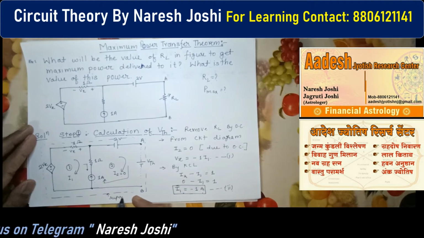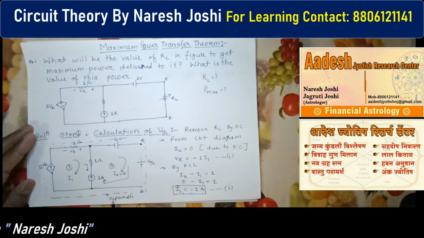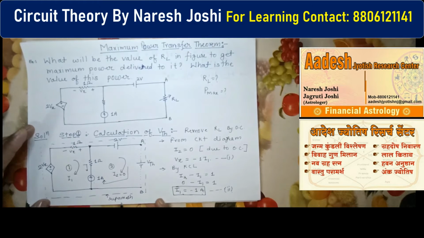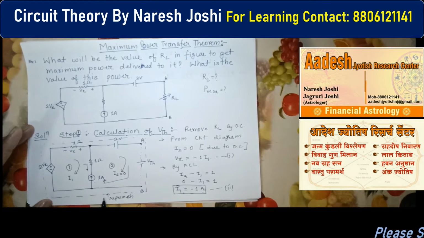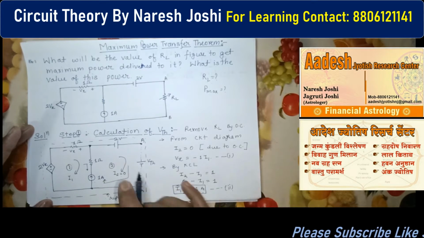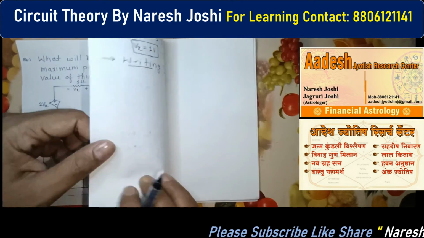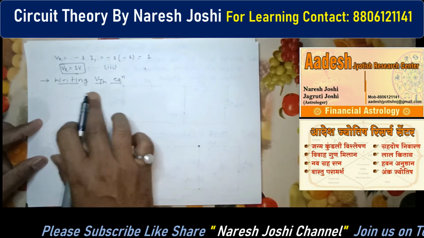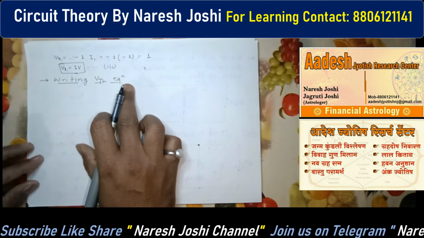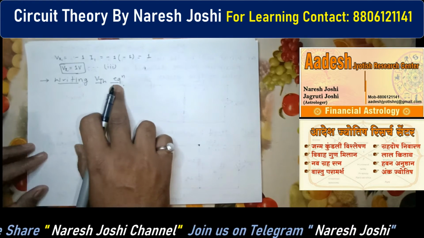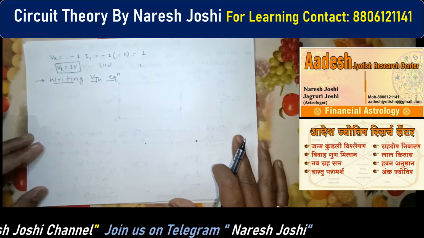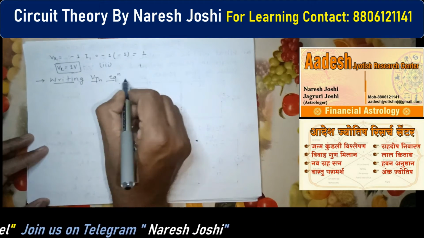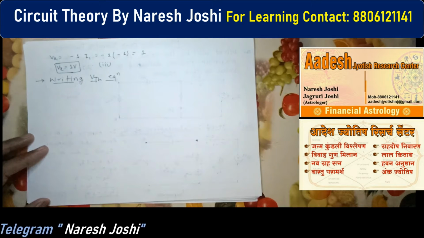Okay, why are we applying KVL to the super mesh? Because for the calculation of VTH, only for the calculation of VTH we are applying the super mesh. So first, applying KVL to the super mesh, what will we write for calculation of VTH? We will always write VTH. So this you have to always remember. So writing VTH equals to, and what is our method? We are applying KVL to the super mesh.